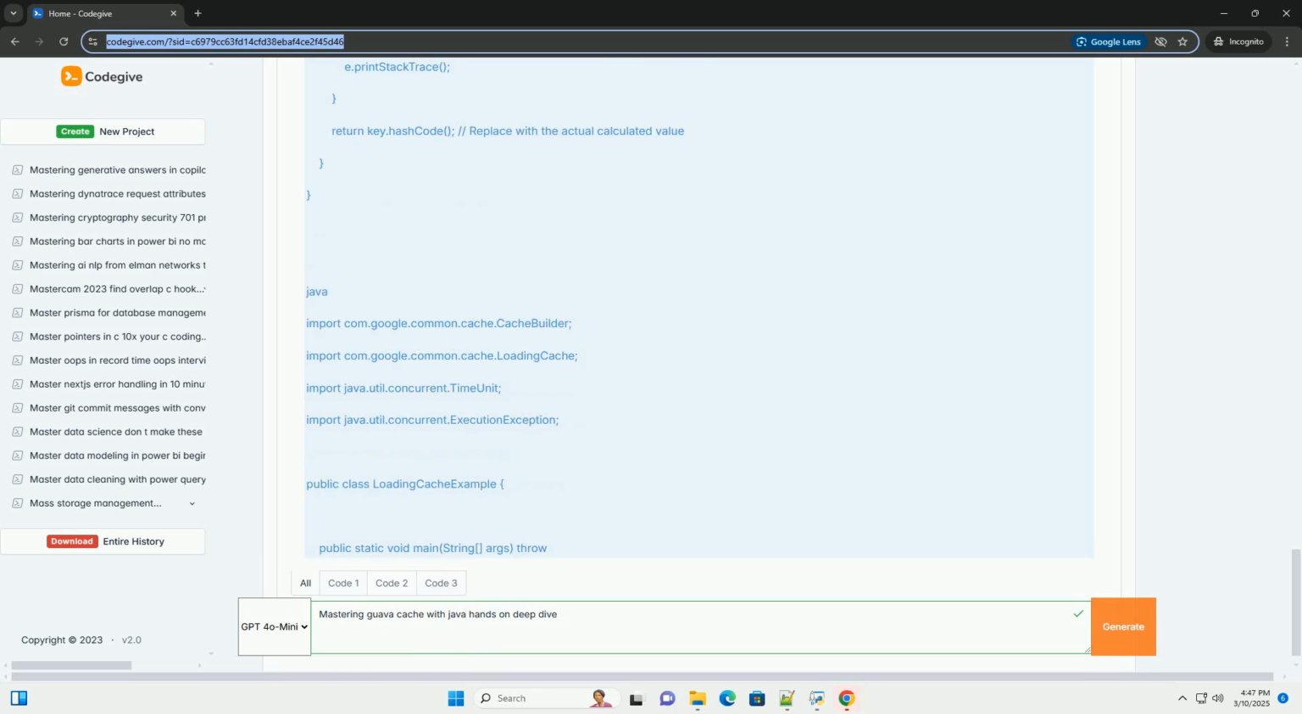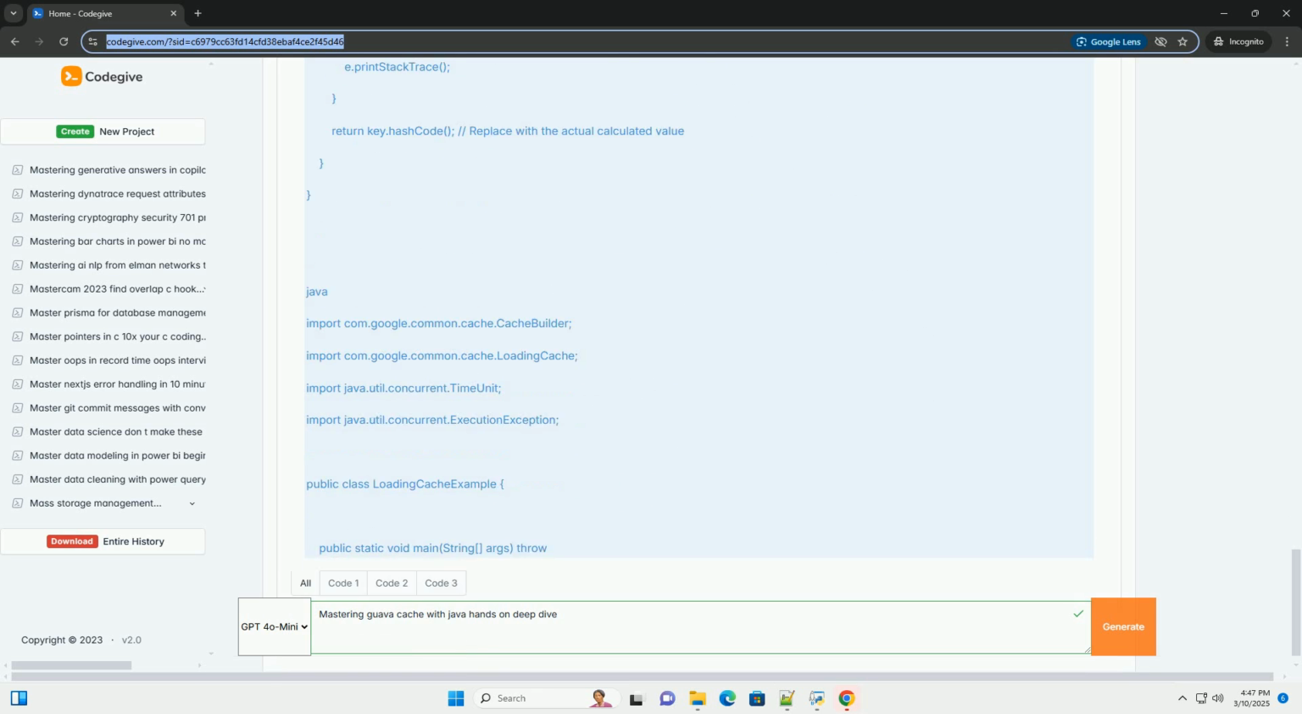Example, using maximumWeight and Weigher. Explanation: 1. maximumWeight(1000) limits the total weight of the cache to 1000. 2. Weigher<String, String>((key, value) -> value.length()) specifies the weight of each entry to be the length of the string value. This means that longer strings will consume more weight in the cache.